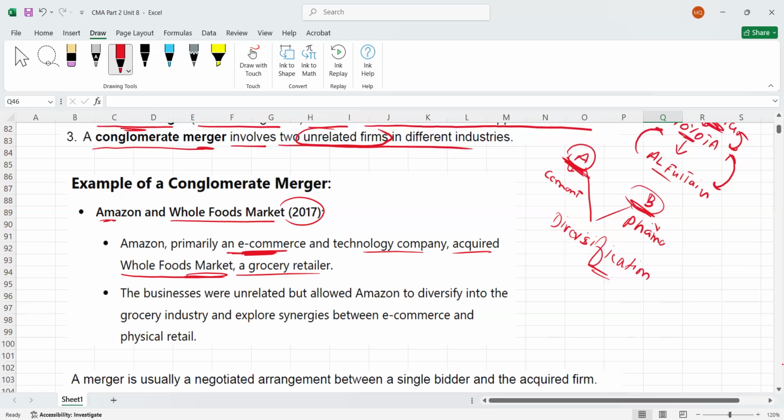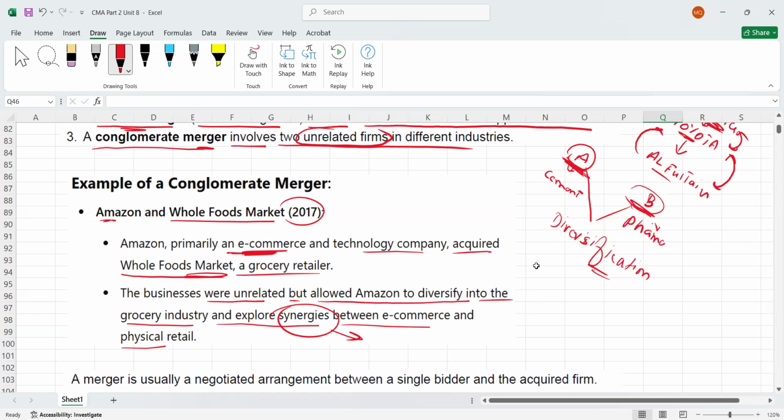So please remember the businesses were unrelated but it allowed Amazon to diversify into the grocery industry and explore synergies between e-commerce and physical retail. So what are the synergies? I'll talk about the synergies after a few minutes because this is one of the benefits of merger. Synergies means a benefit.